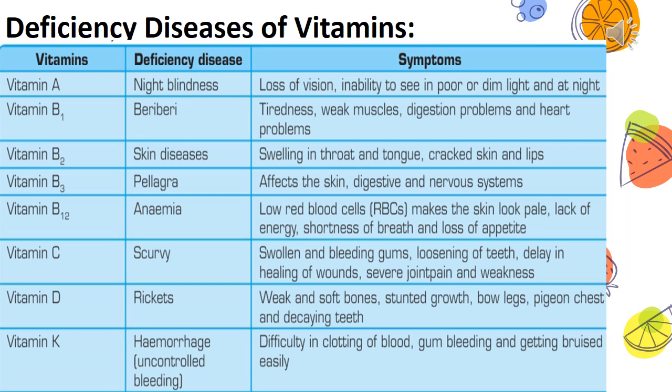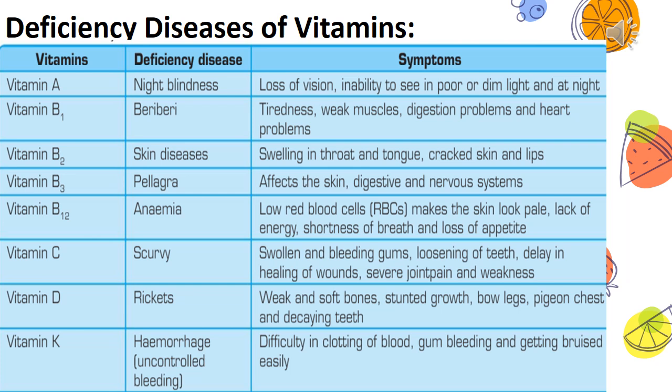Next one is vitamin D. The deficiency disease is rickets. What are the symptoms? Weak and soft bones, stunted growth, bow legs, pigeon chest and decaying teeth. So it's all related to the bones. The development and growth of the bones is not proper, and that's why you have bow legs, pigeon chest, and the teeth decay.